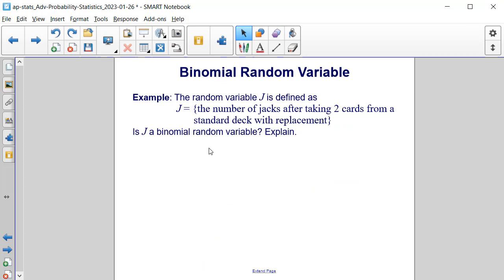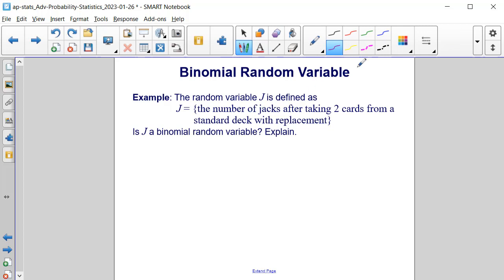The random variable J is defined as the number of jacks after taking 2 cards from a standard deck with replacement. Is J a binomial random variable? Explain. Well, this time, when a card is taken from the deck, we're observing it and then replacing it, putting it back.